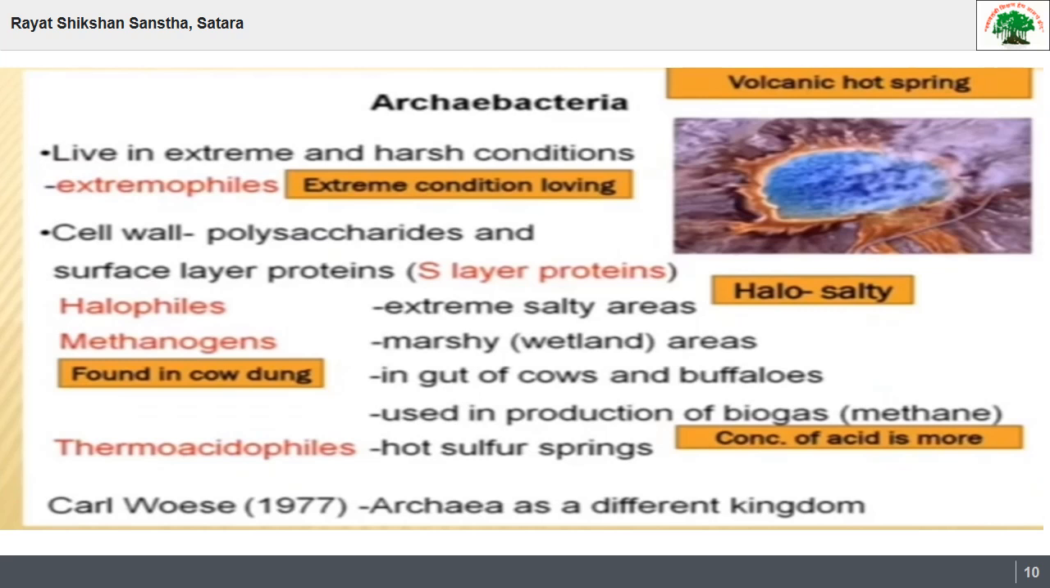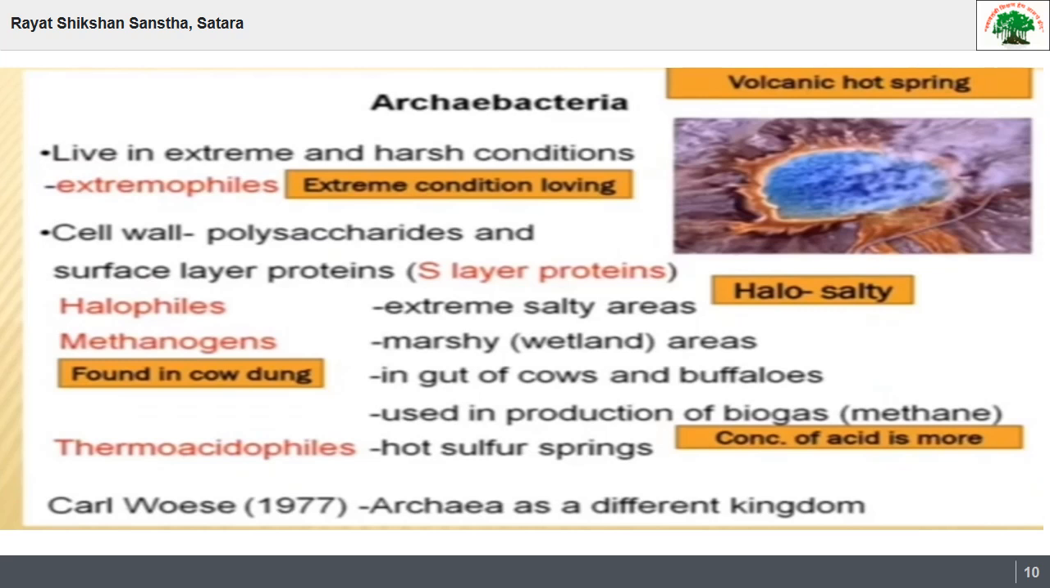So how are they present in this extreme condition, or how can they survive in it? Because the cell wall of these bacteria is very tough and very thick. This cell wall is made up of a polysaccharide, and then surface layer proteins are present. So that's why they are extremophile bacteria.